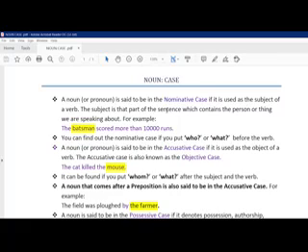A noun that comes after a preposition is also said to be in the accusative case. Especially this happens in the case of passive voice. For example: the field was plowed by the farmer. Here the farmer is the object of a preposition, that is by. That kind of thing generally comes in passive voice.